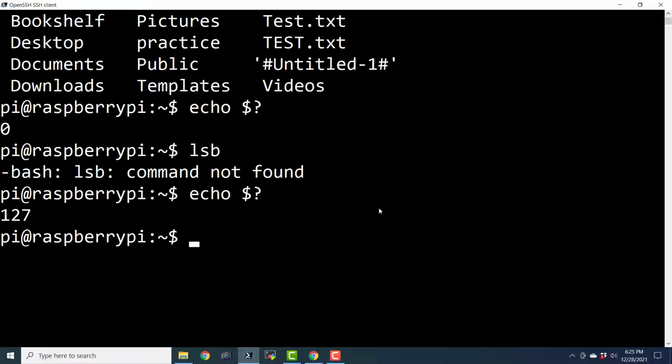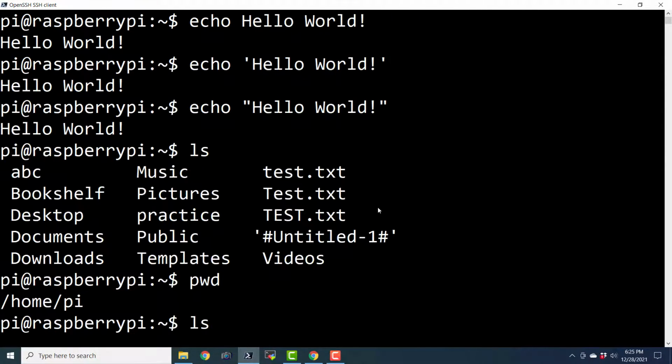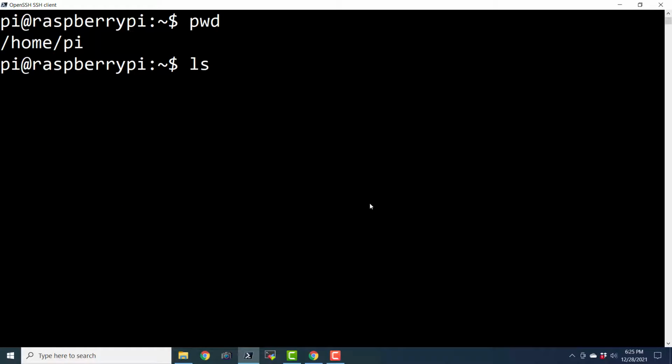So we have just seen how we can print the characters using the echo command in multiple ways and how we can check the status of the earlier execution. Now let us learn one more thing about the echo command and the command line in general.